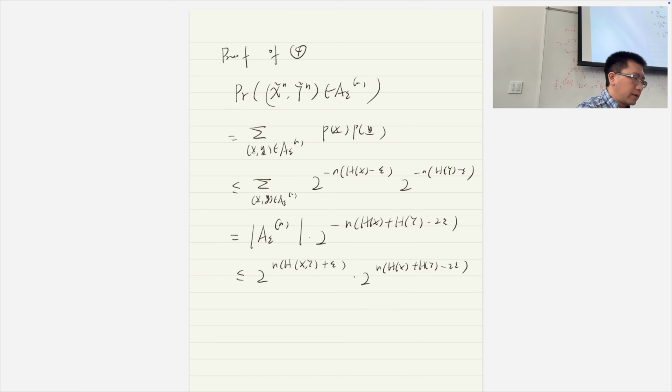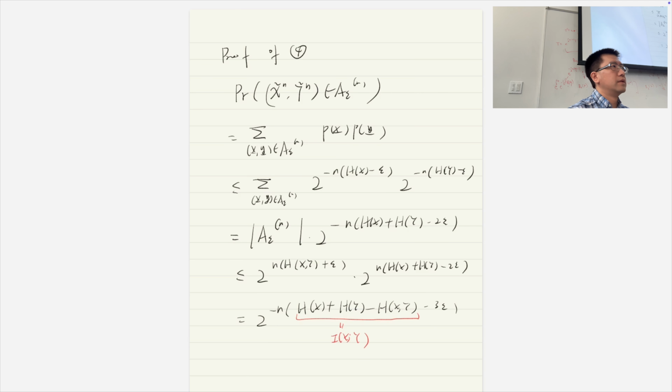Okay, and then we can combine them, right? So basically, we can write this as H(X) plus H(Y) minus H(X,Y), and then minus 3 epsilon. Okay, and then we can see clearly that this guy is nothing but the mutual information. Right, so this is one of the formulas to compute mutual information, and then we're done, right?